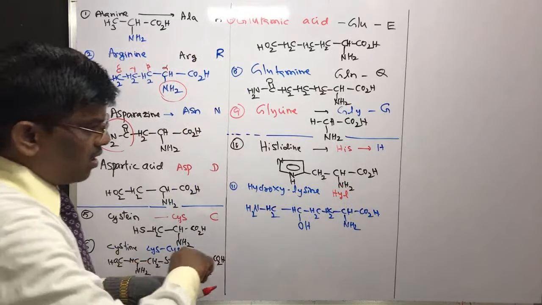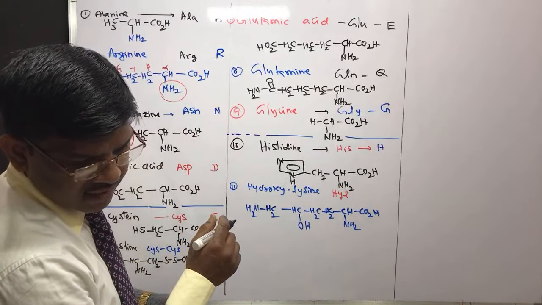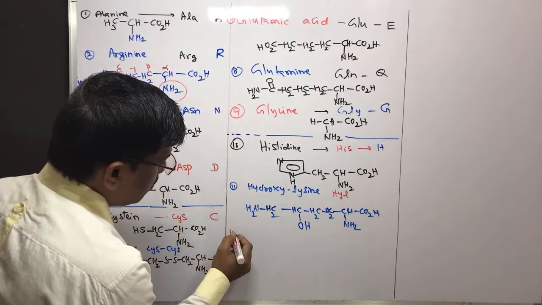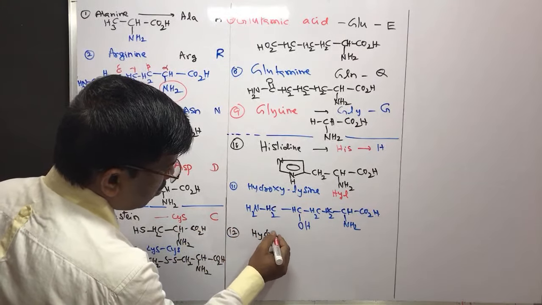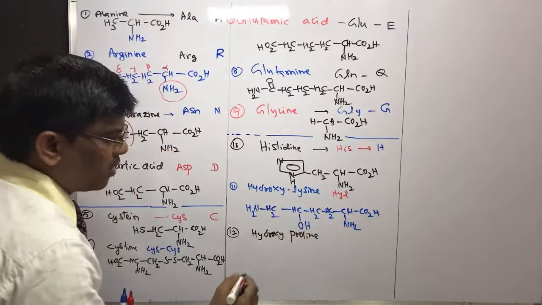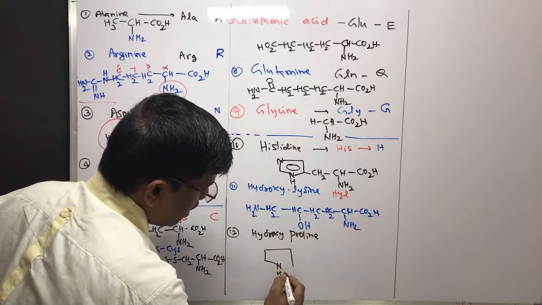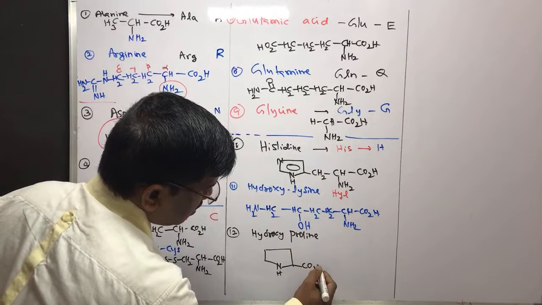Next, under H, hydroxylysine. Yes. Then follows hydroxyproline. Do you know what is the structure of proline? So this is the proline, and writing proline structure is always important, students.